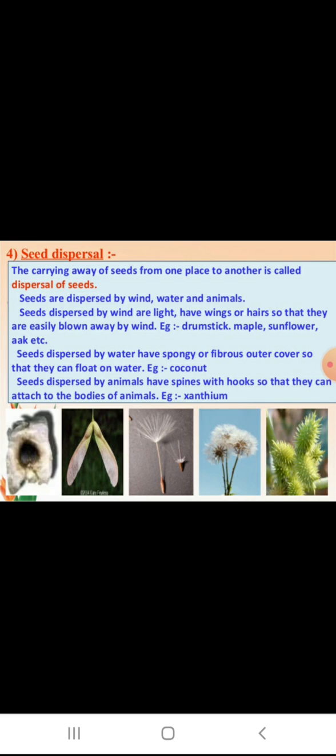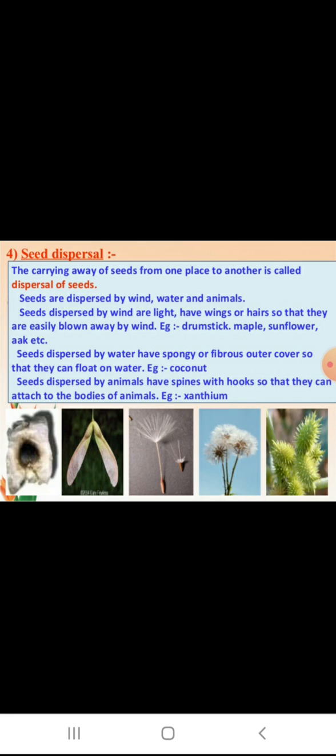Seed dispersal by animals. Some spiny seeds are dispersed by animals. They get stuck to the fur coats of stray animals whilst they pass by. Sometimes animals eat fruits along with the seeds. These seeds, having a hard seed coat, cannot be digested and are excreted out along with their feces.